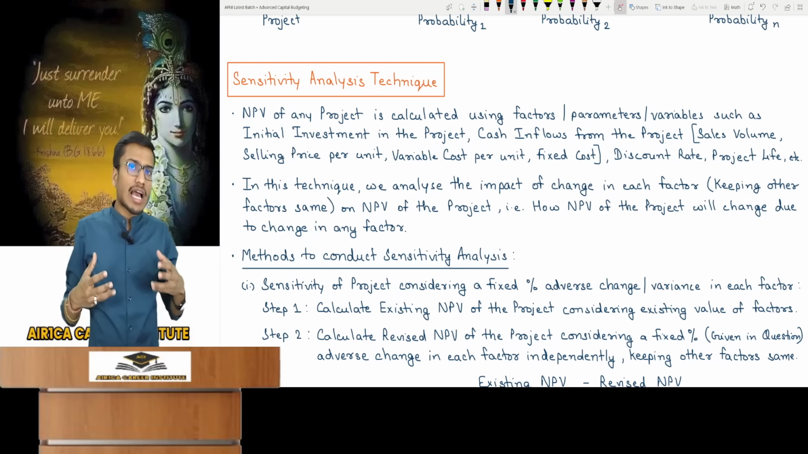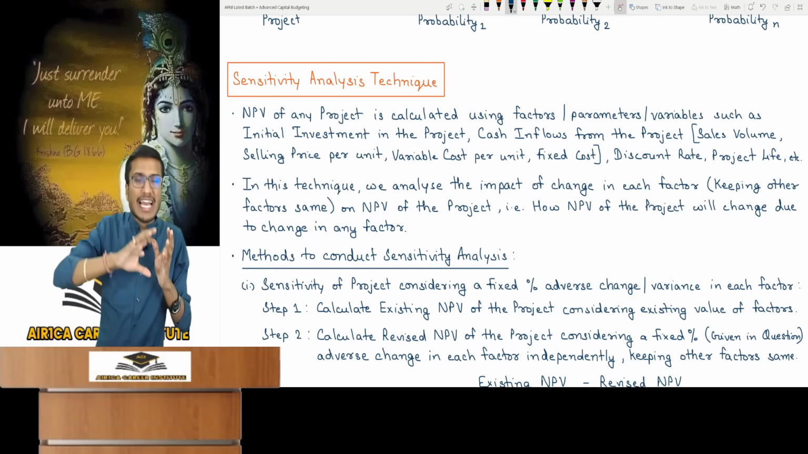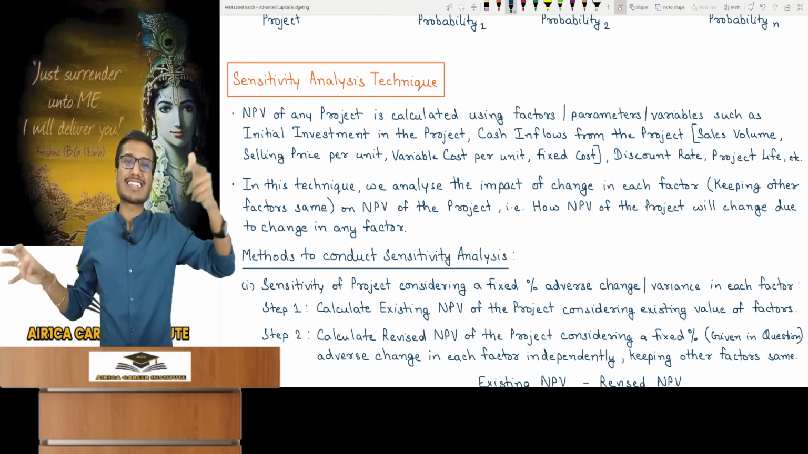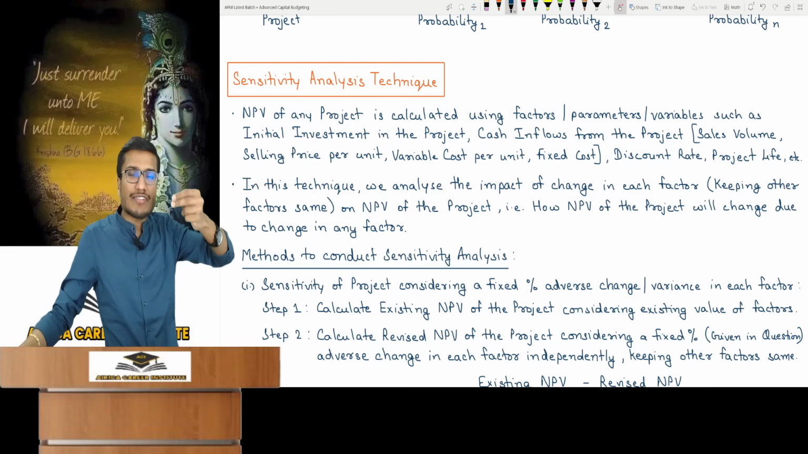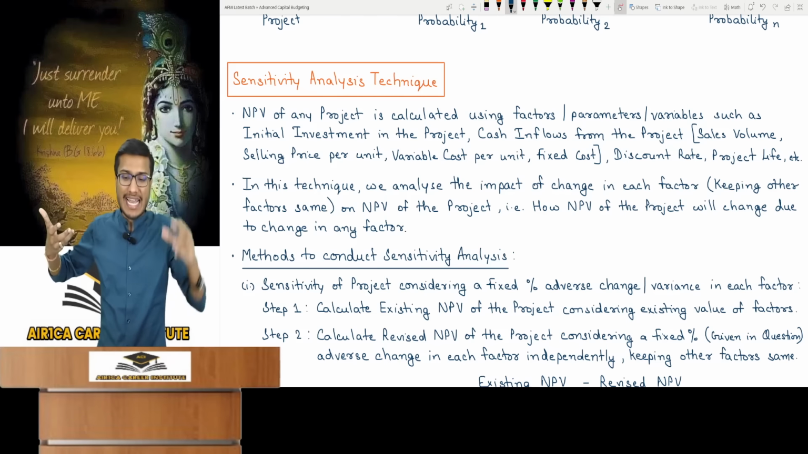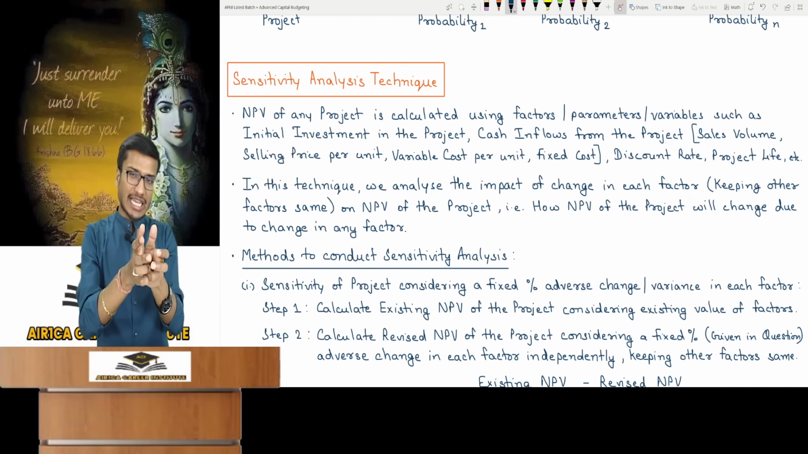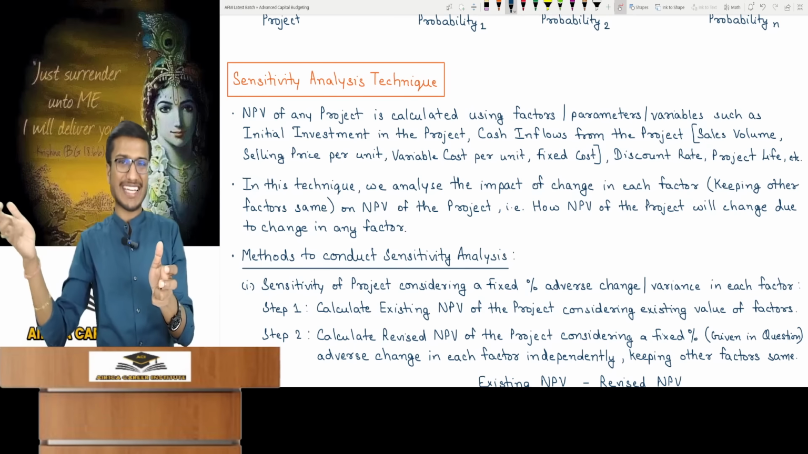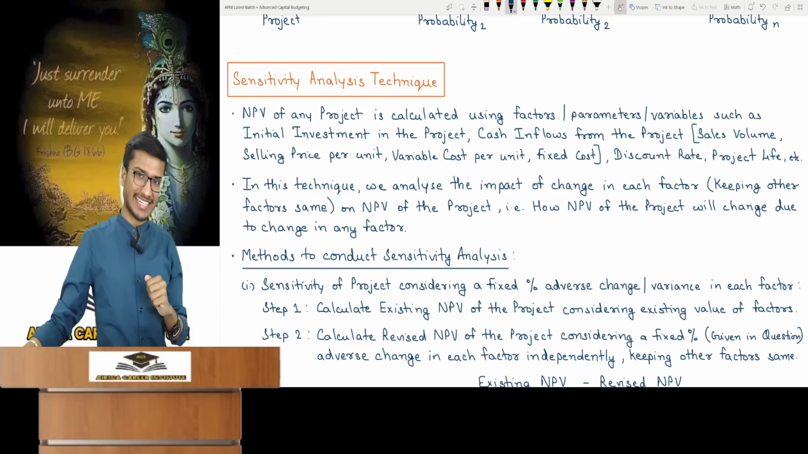So if there's a change in any particular factor, what impact will it have on the NPV? We analyze that. We call it sensitivity analysis. Meaning, if my initial investment, I said 1 lakh, but the initial investment is 1,10,000 instead of 1 lakh, what impact will it have on my NPV? How much will my NPV change? If any of my factors change by a specific percentage, we need to find out how much my NPV will change and what exact impact it will have. This calculation is sensitivity analysis.